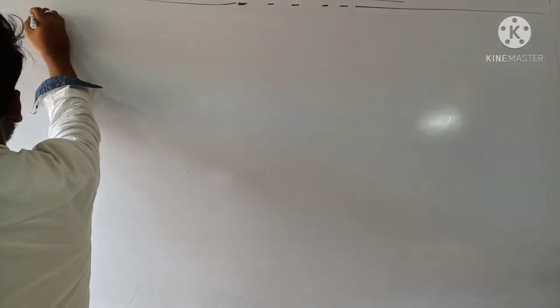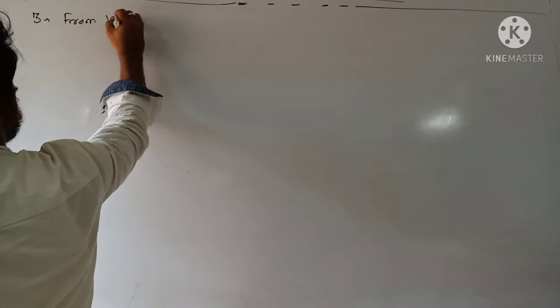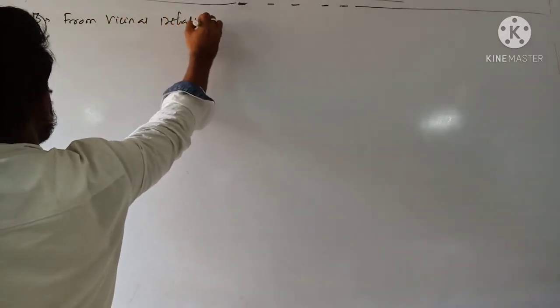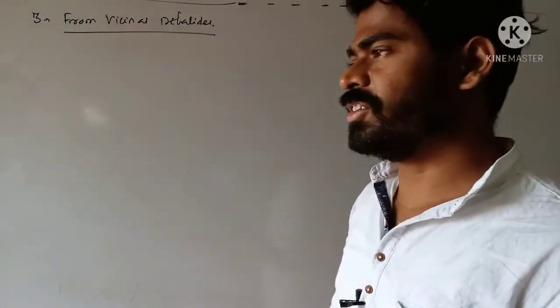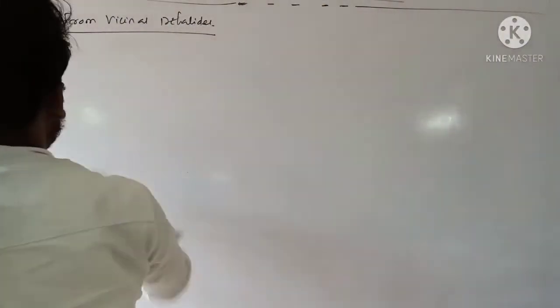Next method of preparation, that is from vicinal dihalides. Dihalide means two halogen atoms are attached to two adjacent carbon atoms. That's why these are known as vicinal dihalides.